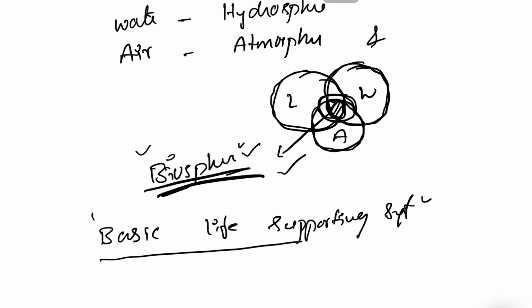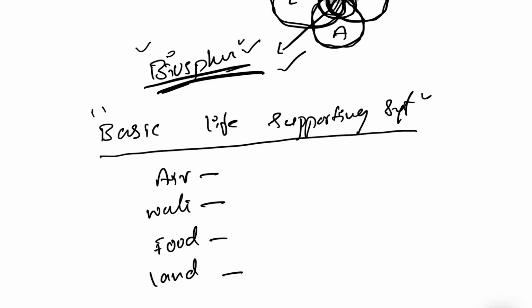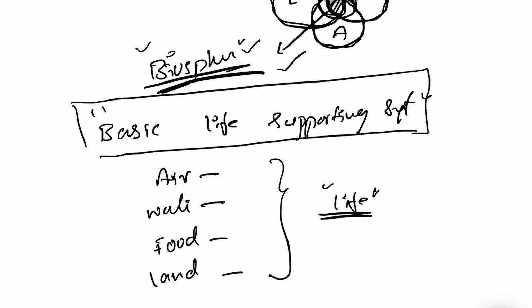What does it mean to be a basic life supporting system? It provides the air that we breathe, the water that we drink, the food that we eat, and the land where we live. Environment supports life with all these essential systems, which is why we call it a basic life supporting system.